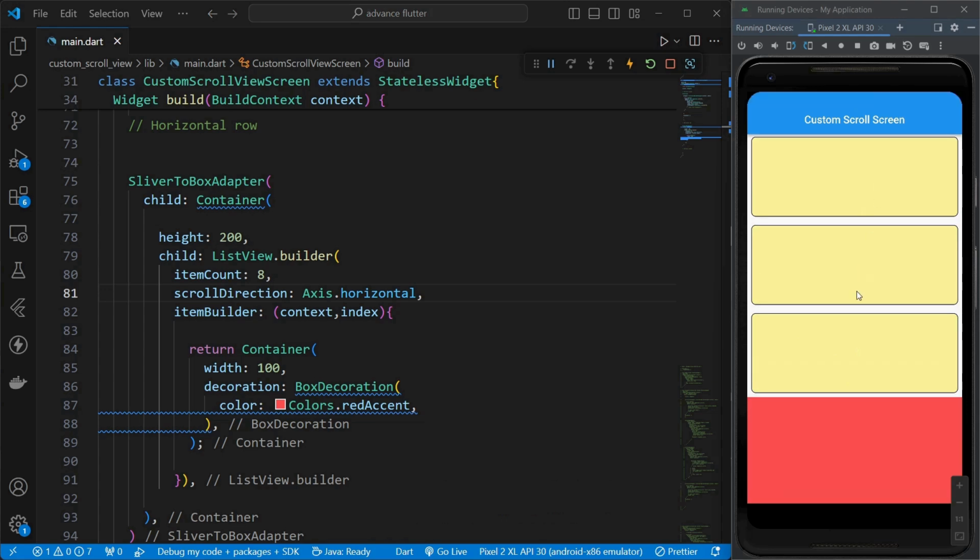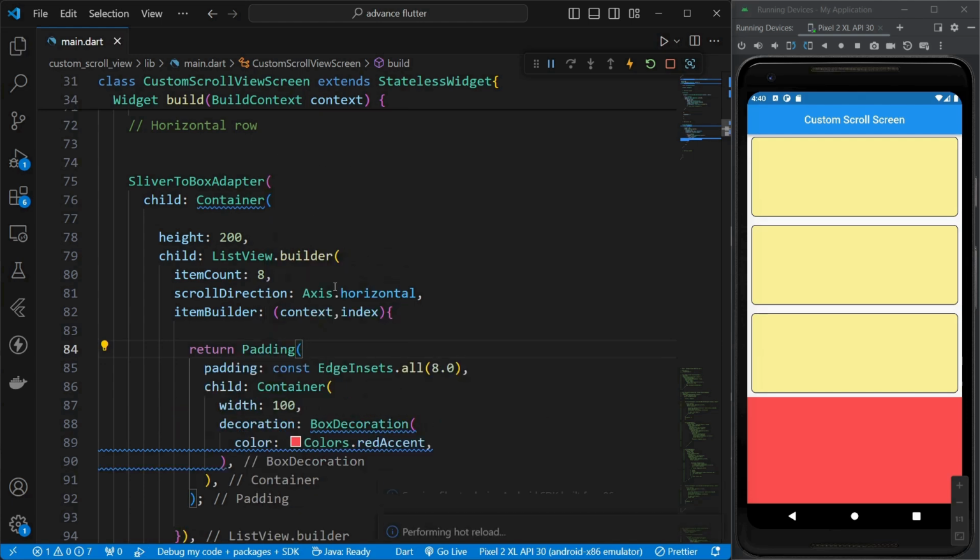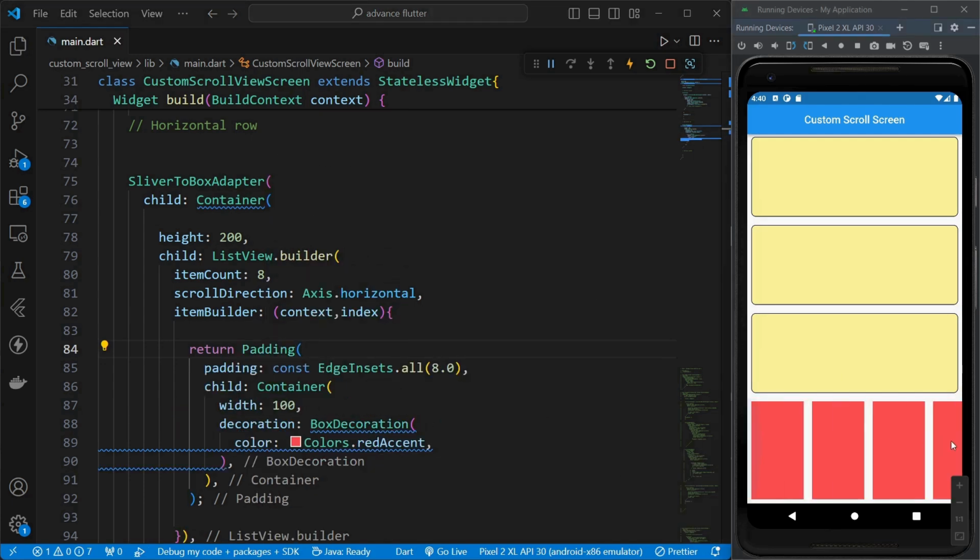So here we got our containers, and now let's say we'll take padding from all the sides. So I'll just wrap it inside padding. Okay, and I'll just save this. Okay, now our horizontal row is appearing properly.